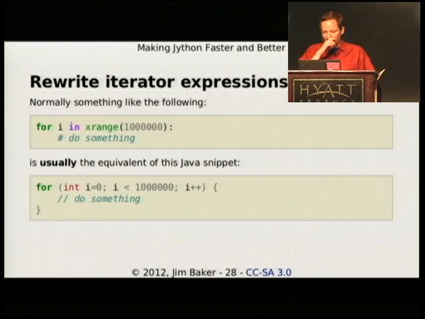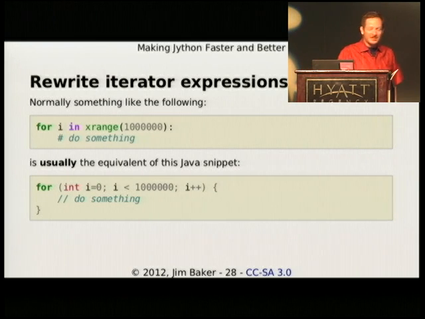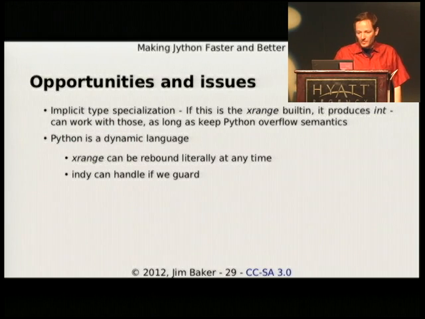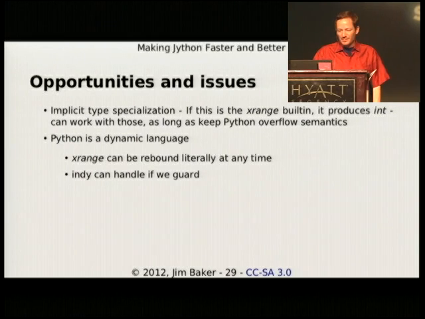So instead, what we can do is something like this. I mean, again, think about yourself as compiler again. How would you translate this chunk of code? You're going to say, for i in xrange 1 million, this is the normal Java snippet equivalent. And there are some interesting opportunities for type specialization.